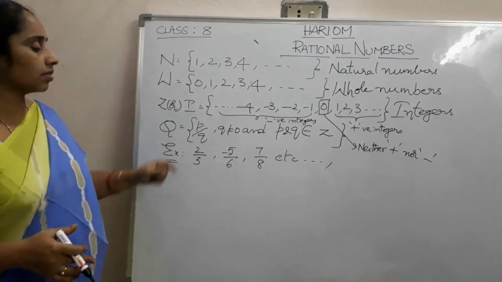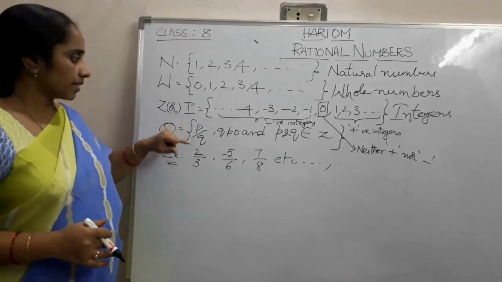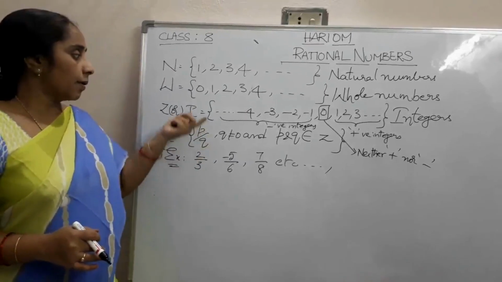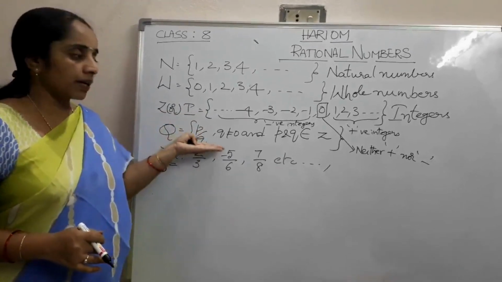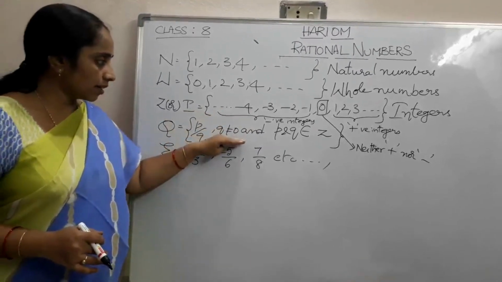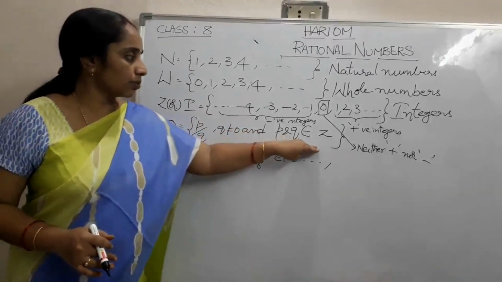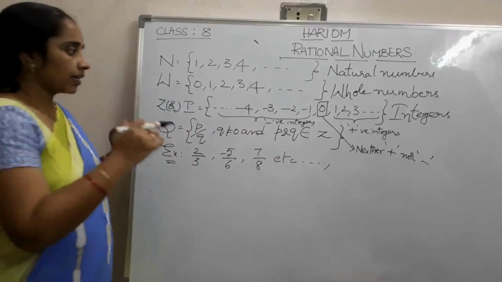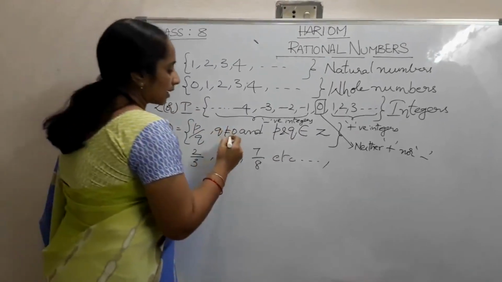The next number system is the set of rational numbers. A rational number is of the form p by q, where q is not equal to 0 and p and q are integers. Why do we represent these conditions?